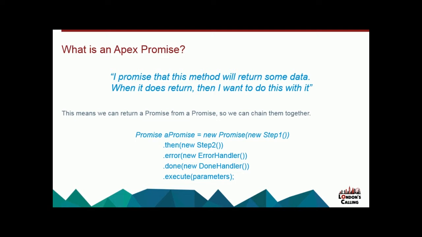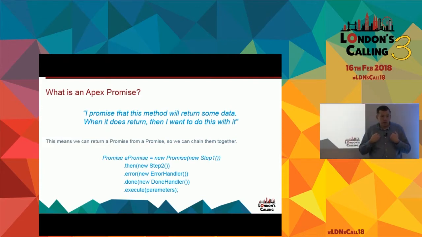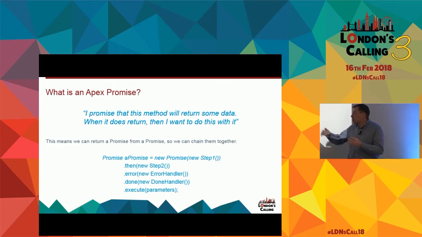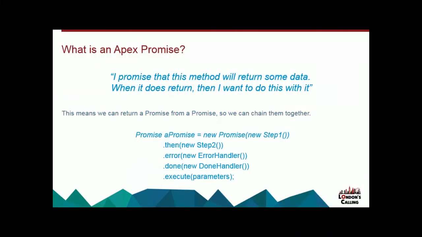If something goes horribly wrong, we need an error handler. And when we're done, we want a done handler. So where we get an error processing our steps, and we'll see how this really fits into the whole process in a minute, that error handler can take decisions based on what has actually happened. Remember, all of these classes are things that we have defined, and they're simply inheriting an interface. And it's that interface that the base promise class is aware of, so that's how it knows how to deal with all these individual classes.